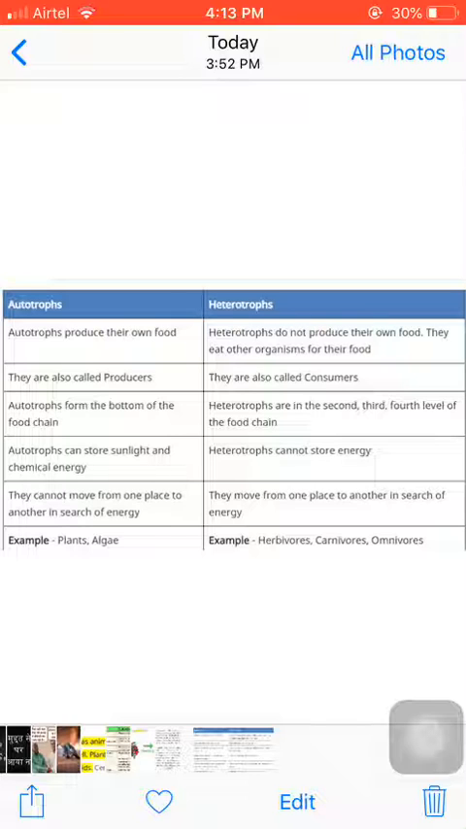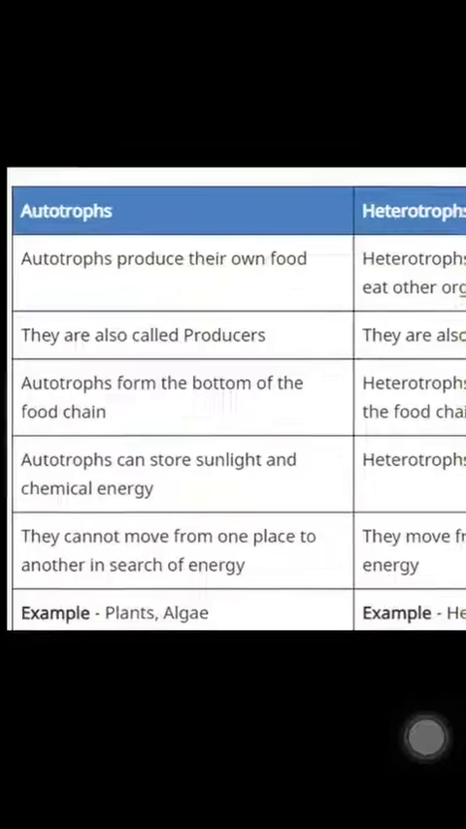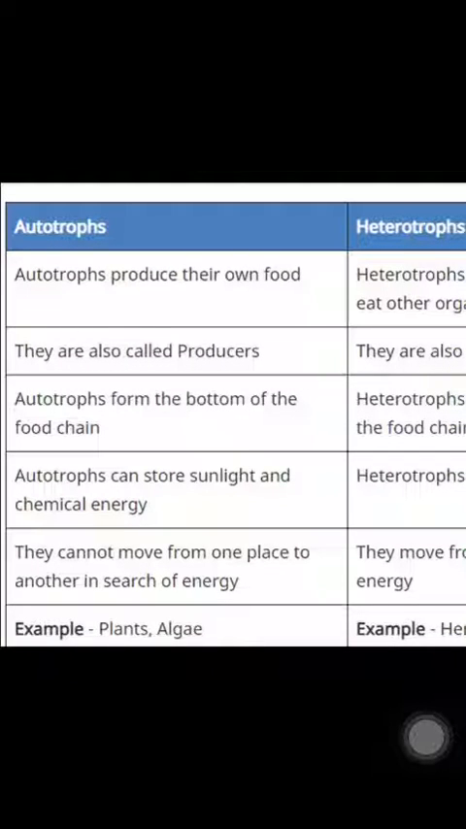Autotrophs can make their own food. That is why they are known as producers, because they produce the food. Heterotrophs eat the food made by the autotrophs. That is why heterotrophs are known as consumers. So these are some differences between autotrophs and heterotrophs.